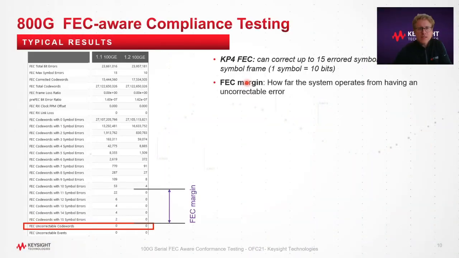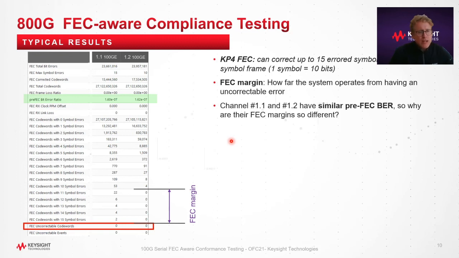So now let's have a look at typical results from this kind of test. But before this, let's recall that the KP4 FEC, which is used in 400G and 800G, can correct up to 15 erroneous symbols in a 544 symbol frame, which we call a code word, and the symbol is 10 bits. So the FEC margin describes how far a system, a link, operates from having an uncorrectable error. This means from having a code word with more than 15 error symbols. After this, the whole code word needs to be resent and results in a frame loss.